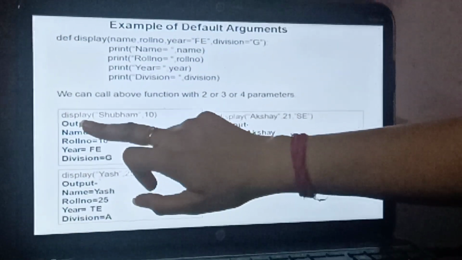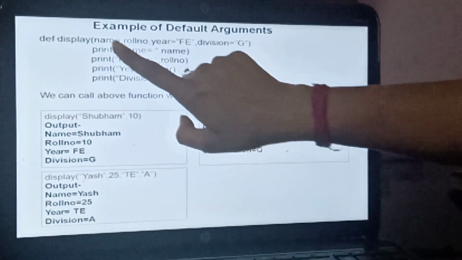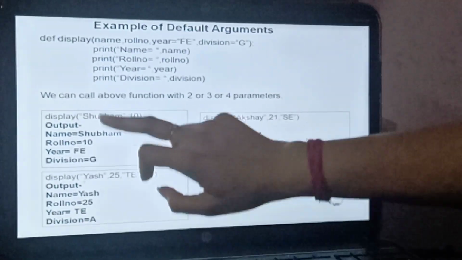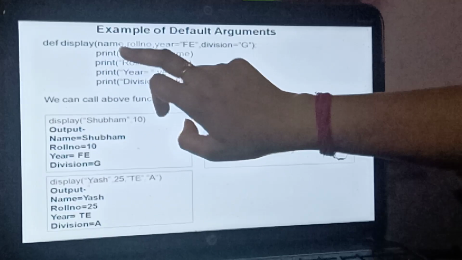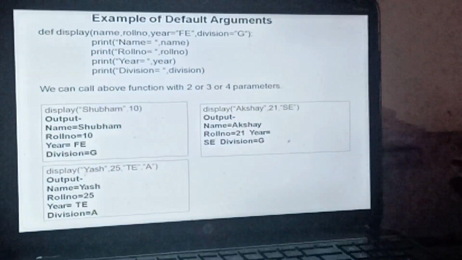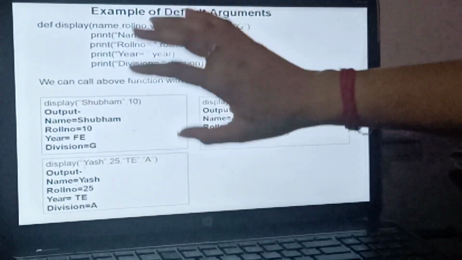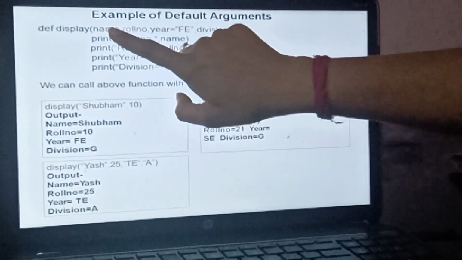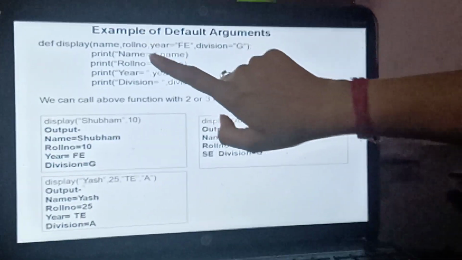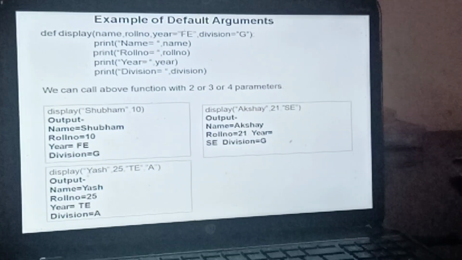When I call the display function and I have defined only 2 values, one for name and one for roll number, Shubham is going to take the position of name, and 10 is going to be stored inside roll number. So when I call this function, it is going to display name as Shubham, roll number as 10, year as FE and division as G, because these are the default values.